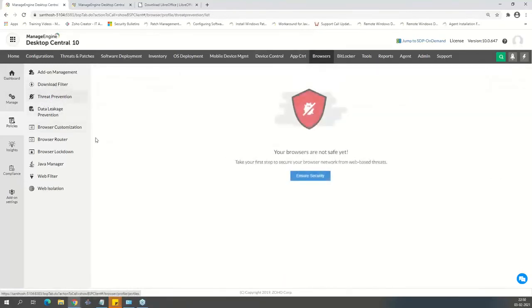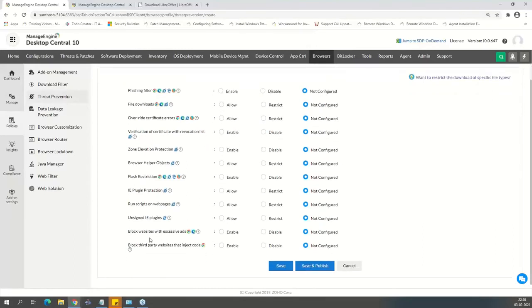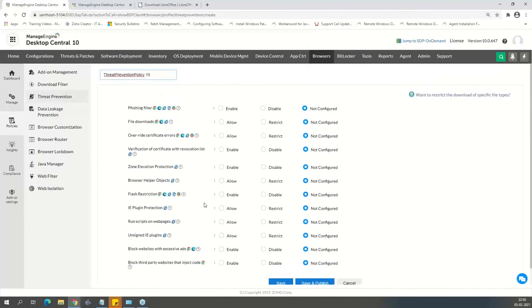And then threat preventions. Let's look at some of the policies that you have in threat preventions. In threat preventions, you can set whether a website can override certificate errors, or whether validation of certificate is essential there, file downloads, and block the websites that have excessive ads or third party inject scripts on their websites. Go ahead and block it. So different threat prevention policies can be created from here.